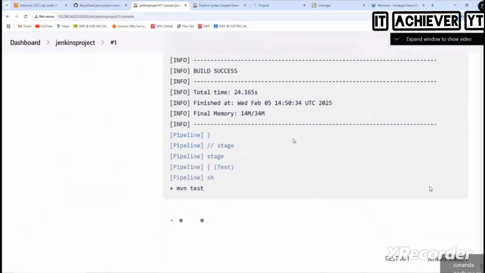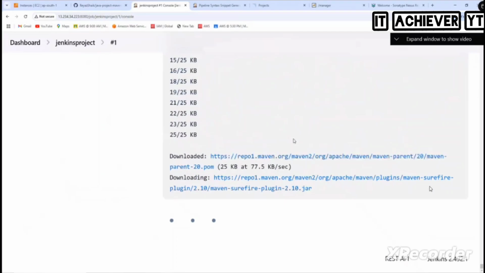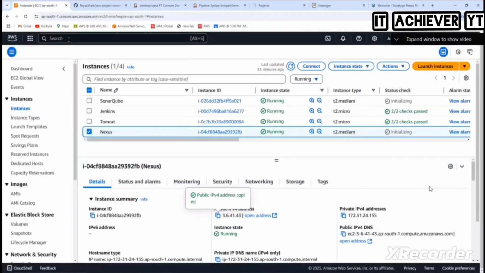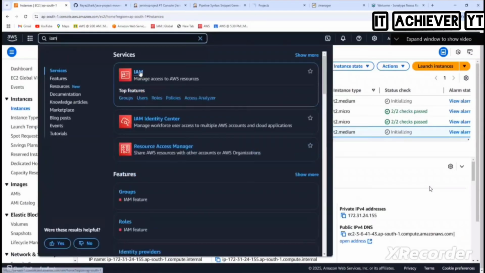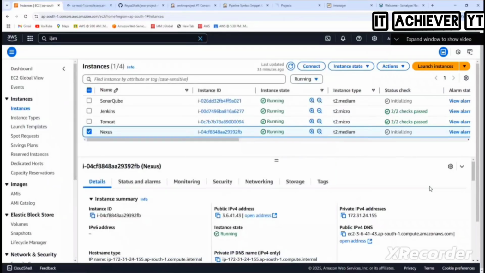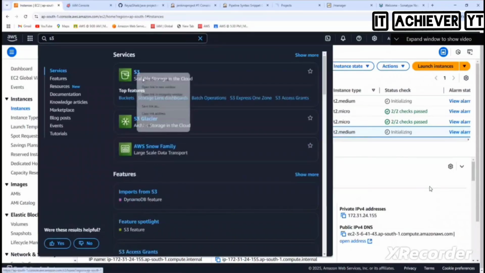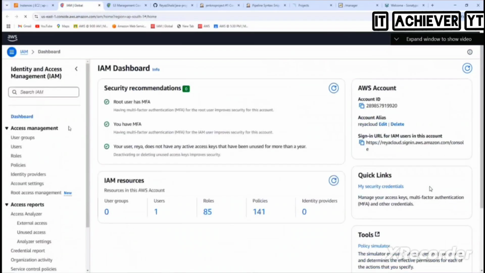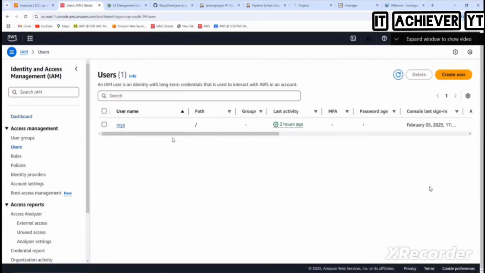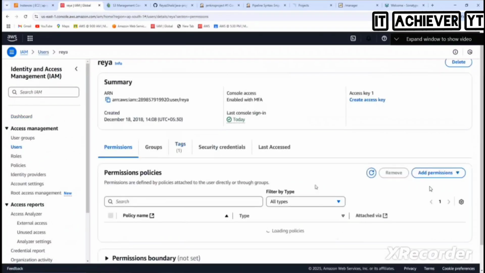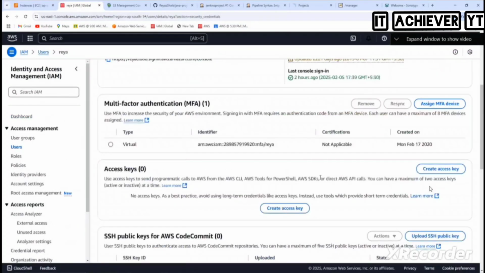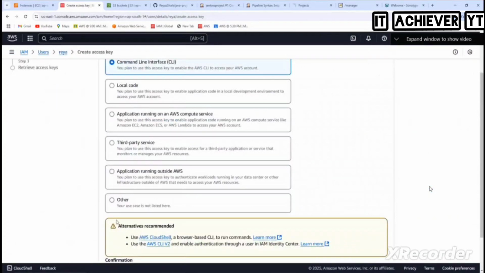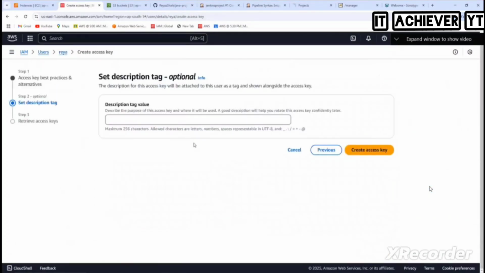You know how to do it, right? What's the plugin for that? S3 publisher. It's already there. So what we need to do is we need to have our access keys and then secret keys. And then also we need to create a bucket. So let's create the keys. Create keys. And then here, next, create it.